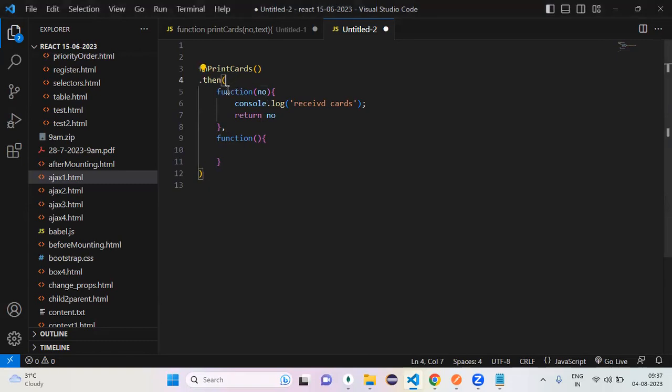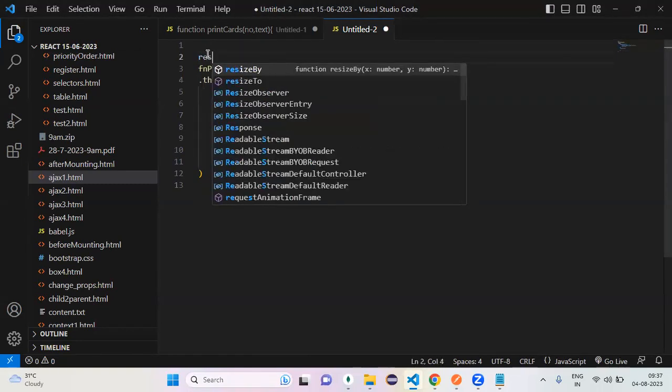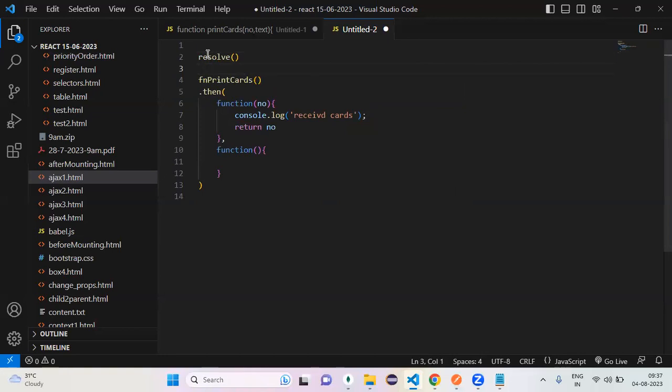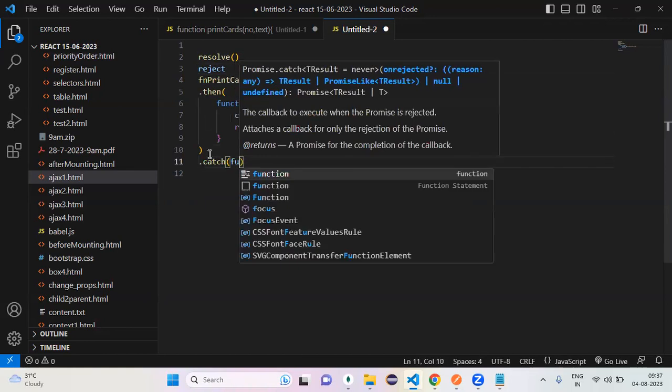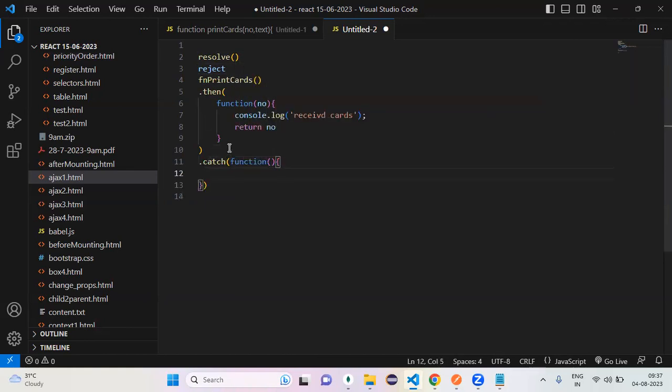Okay, print cards. The first function, when it executes, tells me resolve, right? Then the second function is reject, right? So this second function you can handle another way. How do you know? If you want to handle the exceptions, we have one keyword. What is that? Catch, dot catch. Can I use catch also to handle those exceptions, that means errors?